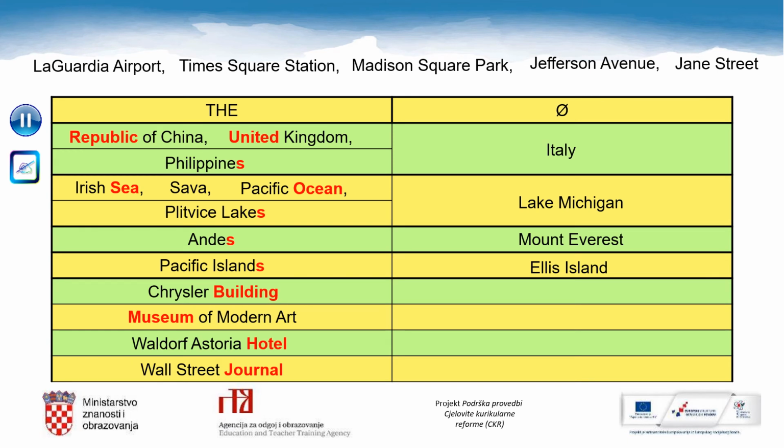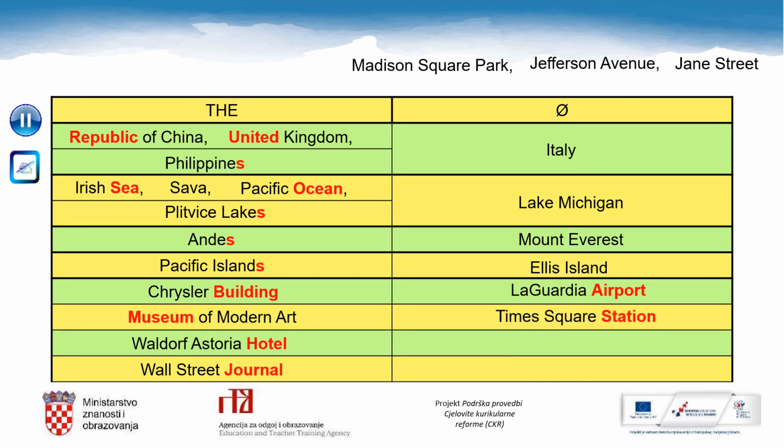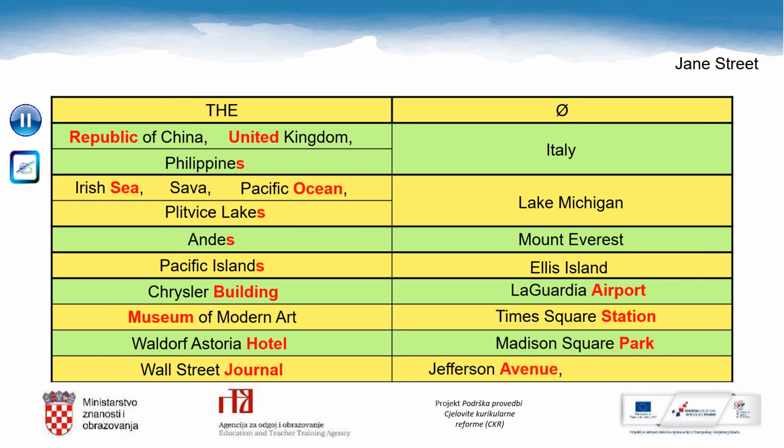Pause the video now and write these 5 examples in the correct column. Let's check. We use zero article with airports, stations, parks, avenues, and streets. So we say LaGuardia Airport, Times Square Station, Madison Square Park, Jefferson Avenue, and James Street.